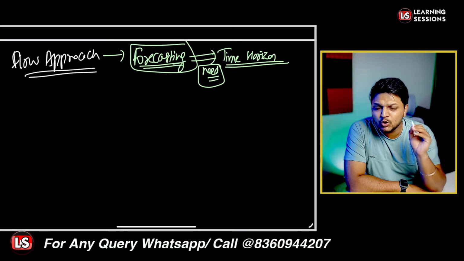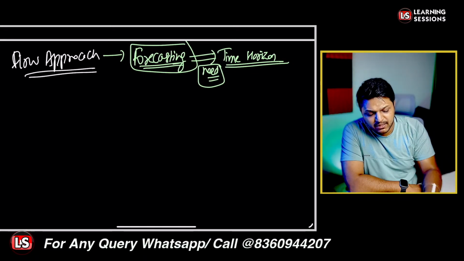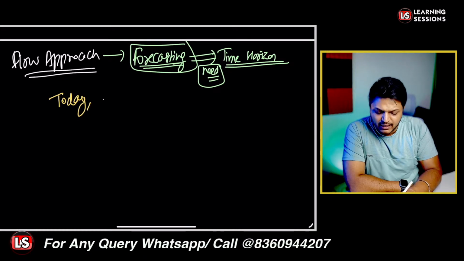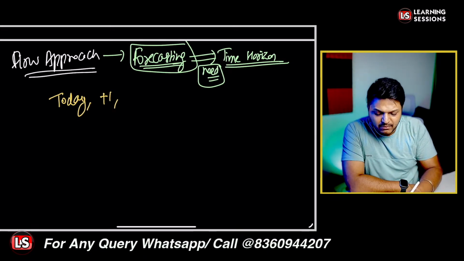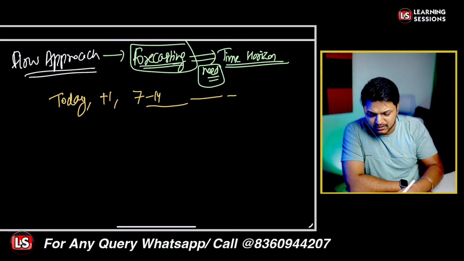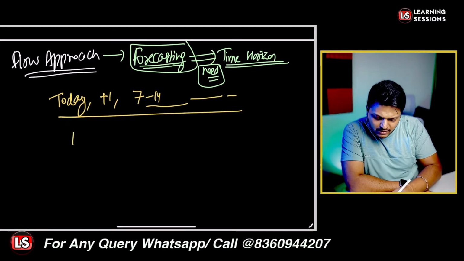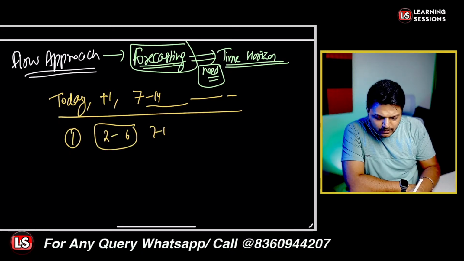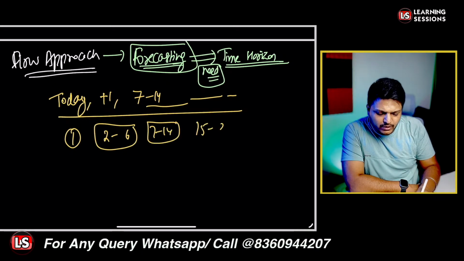It looks for the liquidity requirement, for example for today, that is 1 day, and for tomorrow, that is T plus 1 day basis, and maybe from 7 to 14 days, and so on. We want to check the liquidity for 1 day, for 2 to 6 days, for 7 to 14 days, or 15 to 28 days, and so on.